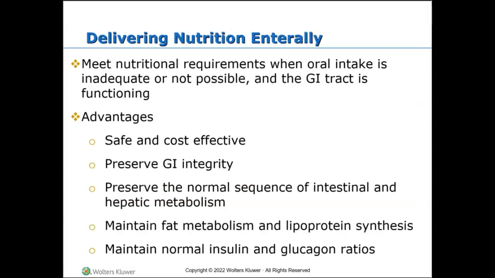The different types of nutritional delivery include oral nutritional support, for example fortified food, additional snacks or feeds. Next to oral, we have enteral tube feedings, right? This is the delivery of nutritionally complete feeds directly into the gut via a tube. We have the parenteral route. That delivery is nutrition given intravenously. So enteral nutrition is nutrition delivered using the gut. This can refer to oral, gastric, or post-pyloric feeds.